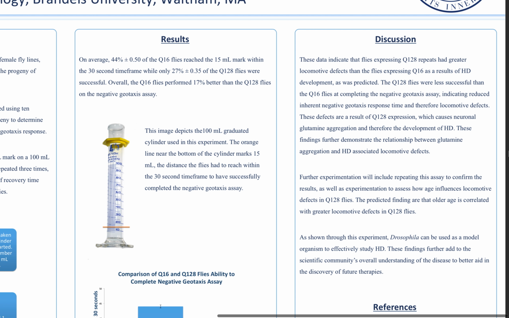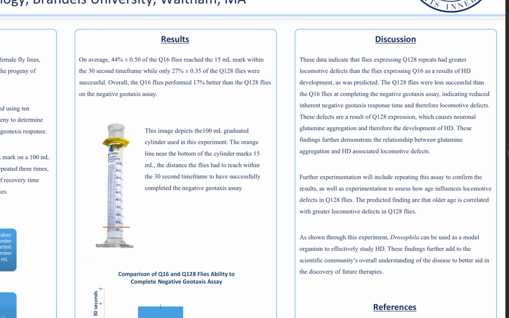So the discussion of the results is basically that the data indicates that the flies expressing Q128 repeats had greater locomotive defects than the flies expressing Q16 as a result of Huntington's disease development, as was predicted. So the Q128 flies were less successful because they had a reduced inherent negative geotaxis response time, indicative of locomotive defects as a result of Huntington's disease. So these findings further demonstrate the relationship between glutamine aggregation and Huntington's disease associated locomotive defects.